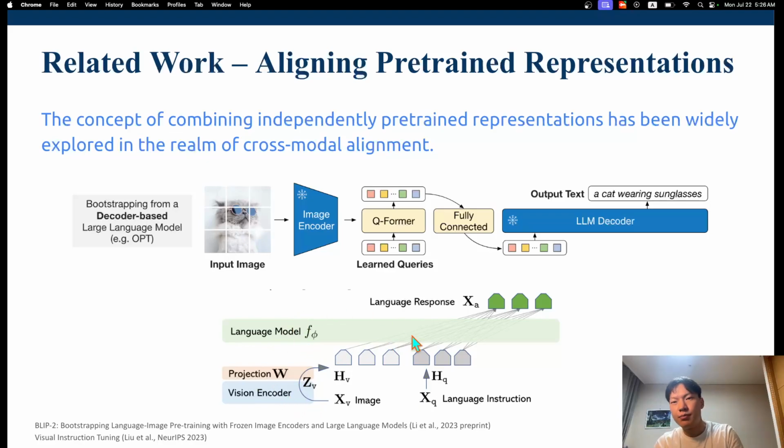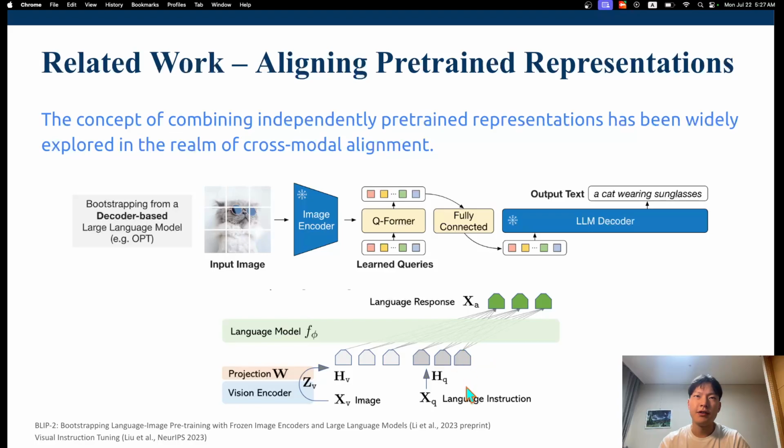But one key detail that differentiates LLaVA from LangBridge is that these cross-modal alignments require some sort of cross-modal data. Commonly they use image captioning datasets to acquire image-to-text mappings.